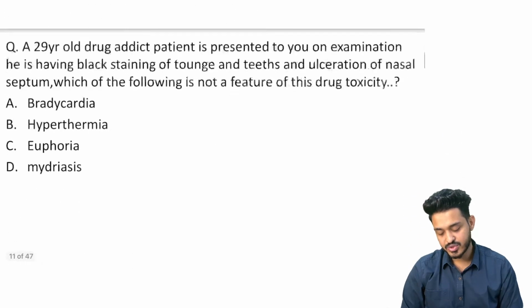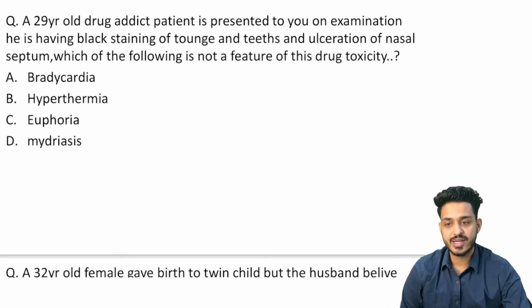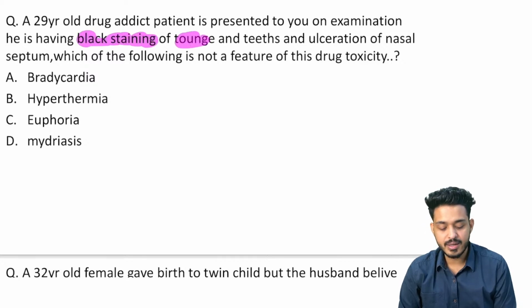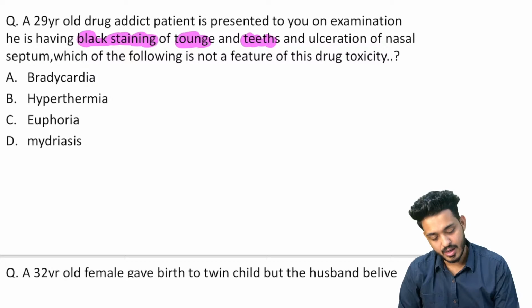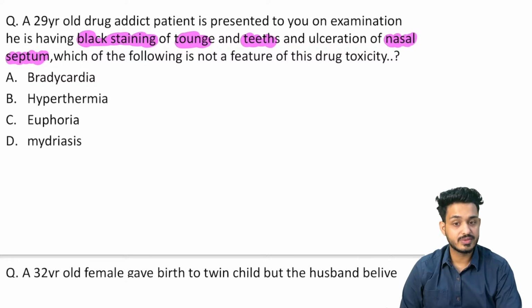Okay, next question we are having. A 29-year-old drug addict patient is presented to you. On examination, he is having black staining of the tongue, right, and the teeth are also getting black, and ulceration of the nasal septum was there. Which of the following is not a feature of this drug toxicity?